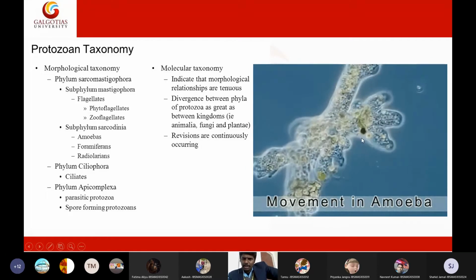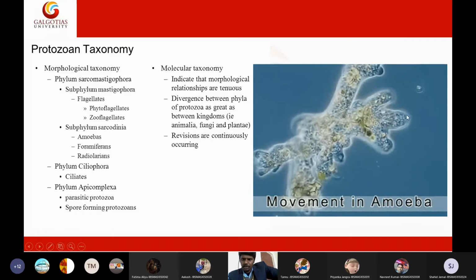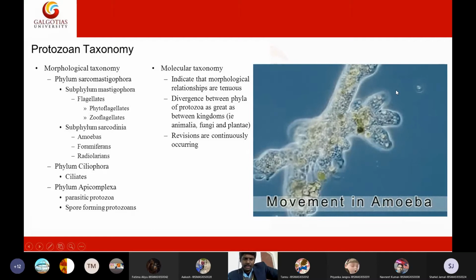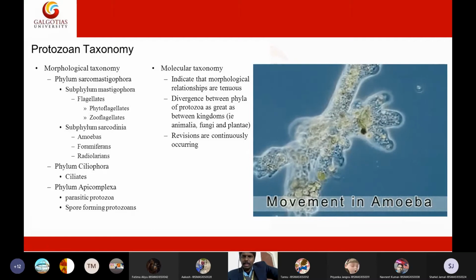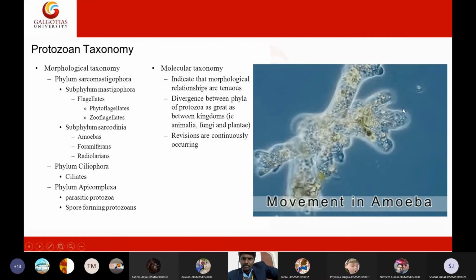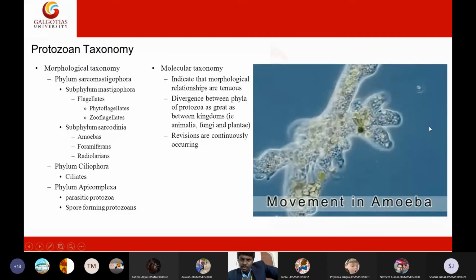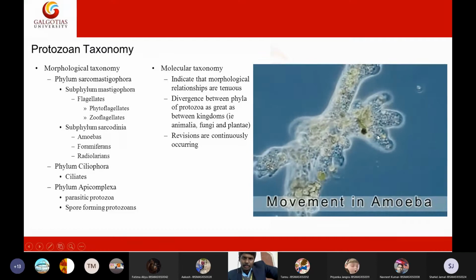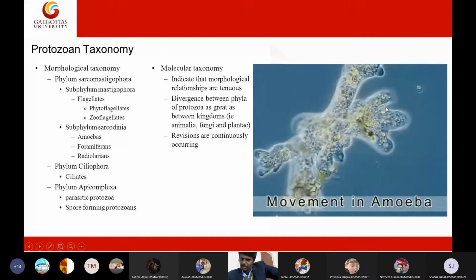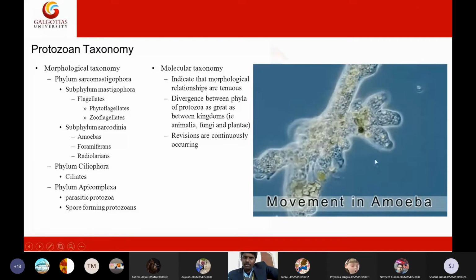And amoeba will move by having pseudopodia, finger-like projections, but not true fingers. That is why the fingers are called podia in medical terminology, but they are not true fingers. That is why they are called pseudopodia. So this amoeba will divert the cytoplasm to the direction where it needs to move, so that it will develop pseudopodia, and with the help of this pseudopodia, it will move across the liquid environment. So see how beautiful it is.